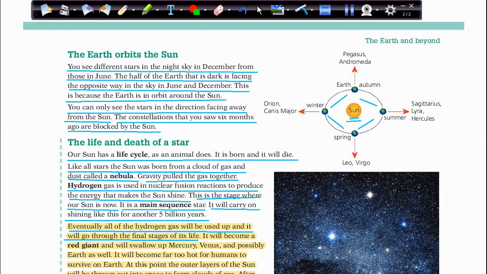Then all the hydrogen gas will be used up, and this is the final stage that makes the sun die. It will become a red giant and will swallow up Mercury, Venus, and possibly Earth as well. It will become far too hot for humans to survive on Earth.